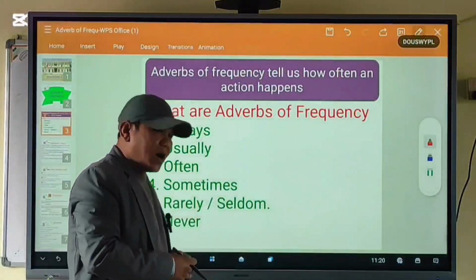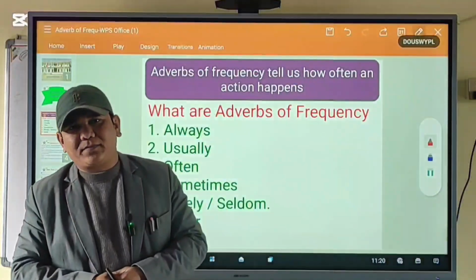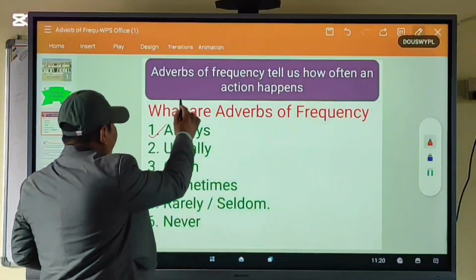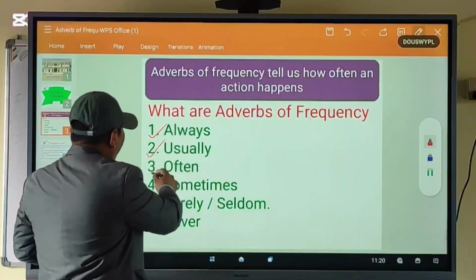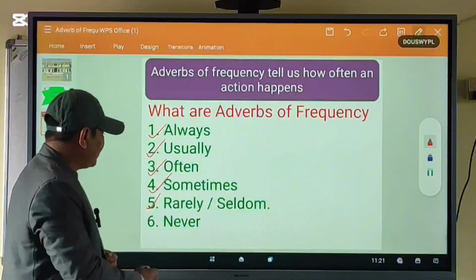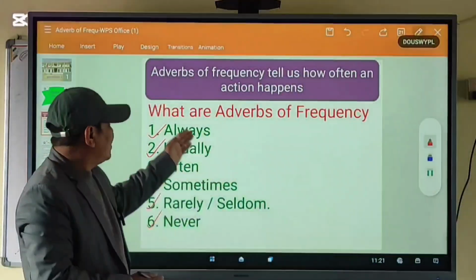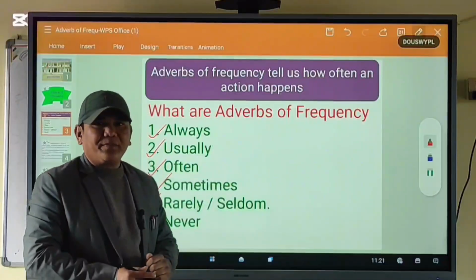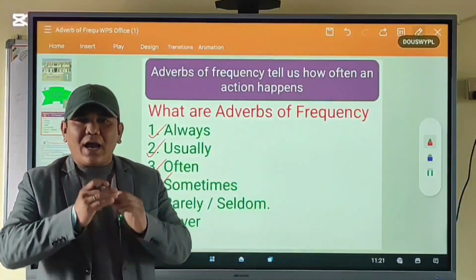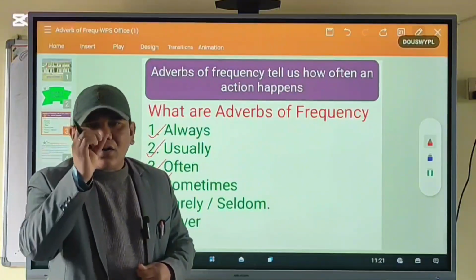Okay, now what are adverbs of frequency? As I have mentioned here, always, usually, often, sometimes, rarely, seldom, and never are the adverbs of frequency that tell how often an action occurs.